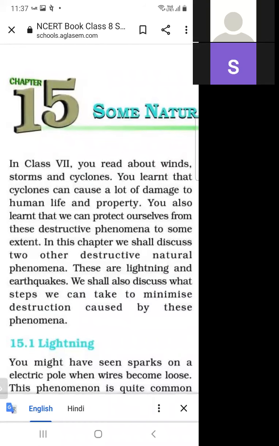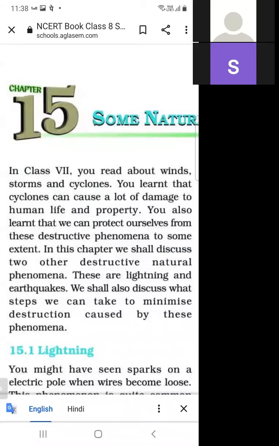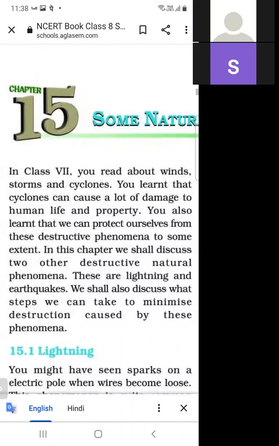In this chapter, we will discuss two basic natural phenomena. First is lightning and second is earthquake. So in chapter number 15, we will study about two destructive phenomena, and we shall also discuss what steps we can take to minimize the destruction caused by these phenomena.